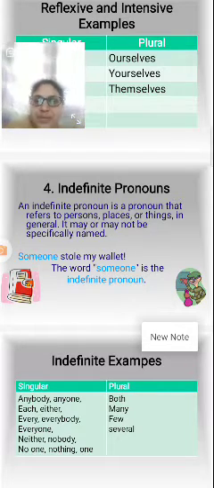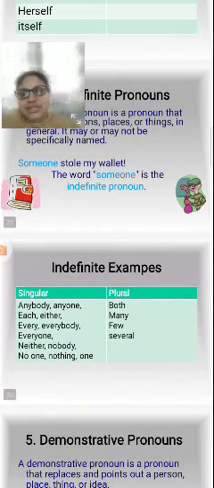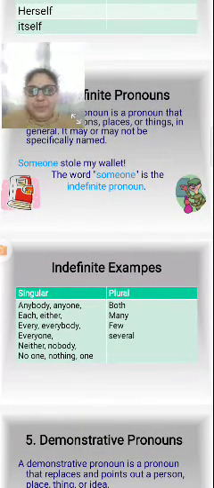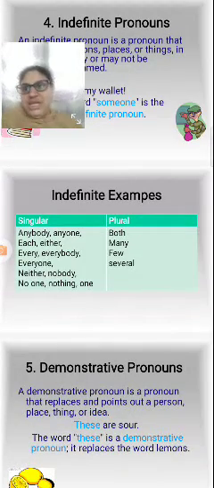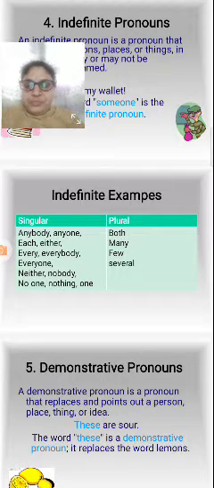Examples, singular and plural: anybody, anyone, both, each, either, many, everybody, few, everyone, neither, nobody, no one, nothing, one, several.